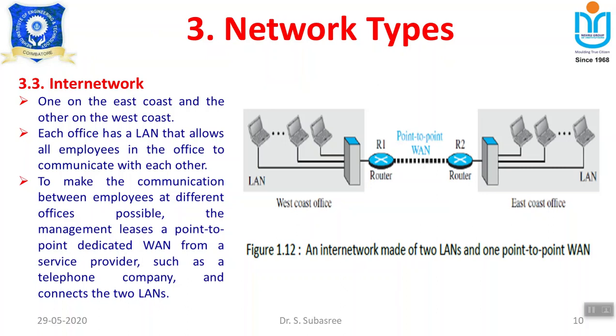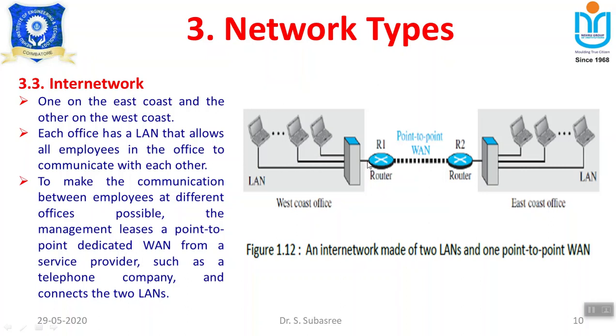So each office has a LAN that allows all employees in the office to communicate with each other. So an employee at this end can establish communication with this user. That is possible. To make communication between employees of different offices possible, the management leases a point-to-point dedicated WAN from a service provider. So if, for example, this user wants to establish communication here, then this router won't allow the information to pass from this R1, because the sender as well as the receiver are within the local area network itself.